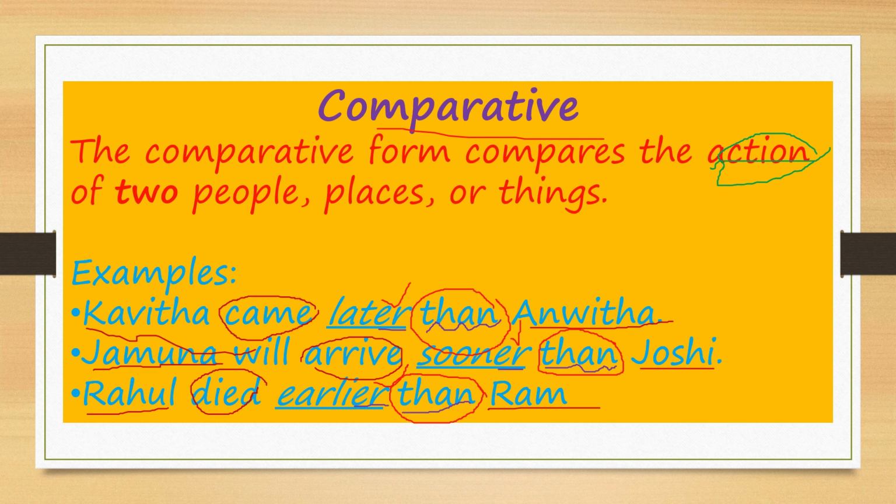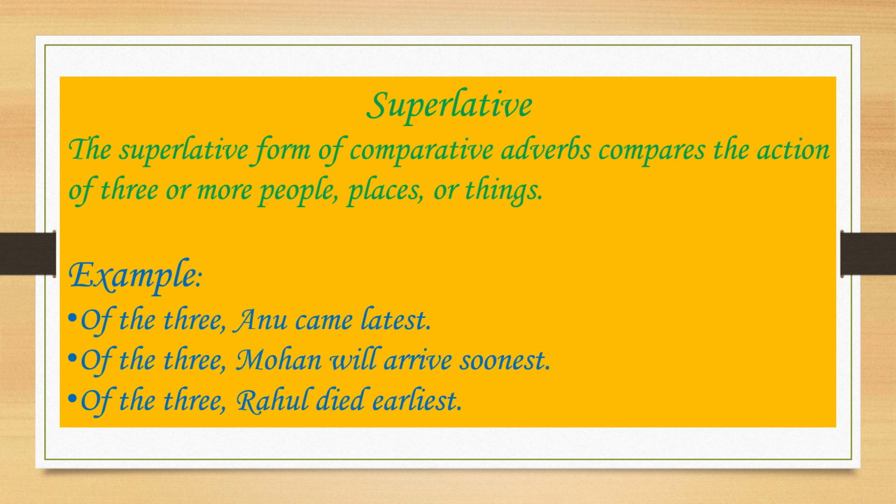The superlative form of comparative adverbs compares the action of three or more people, places, or things. Just remember that. When we are comparing the actions only, remember that. Sometimes we compare the qualities, but based on the action. Okay? Then, of the three, Anu came latest. When we are comparing three, Anu came latest.